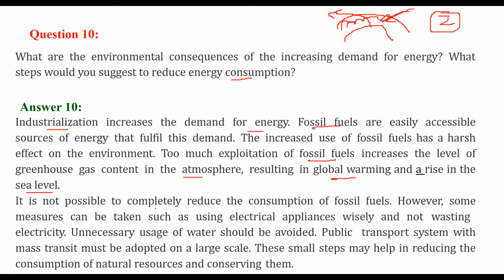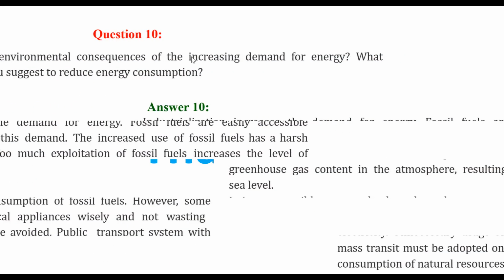It is not possible to completely reduce the consumption of fossil fuels, but some measures can be taken, like we can use electrical appliances wisely. We should not waste electricity. Unnecessary usage of water should be avoided wherever it is possible. And the public transport system can be used for mass transit, at a large scale, not one or two. Everyone has to do this. These are very small steps, but they will help in reducing the consumption of natural resources and consequently conserving them.